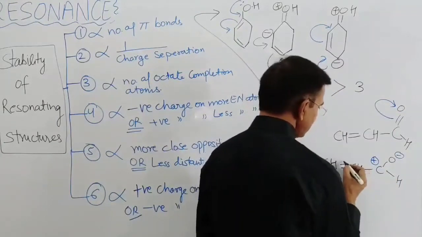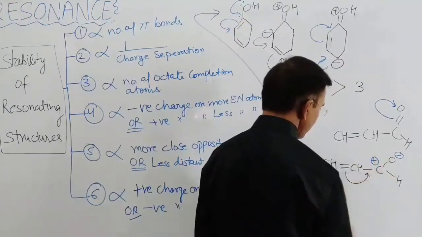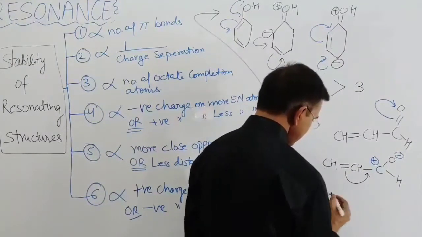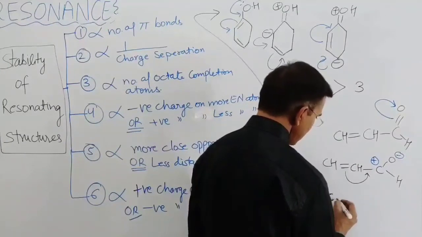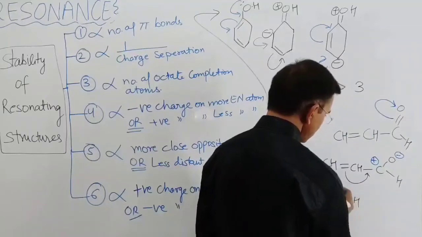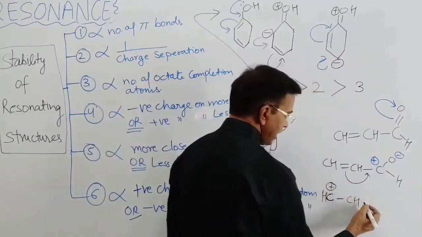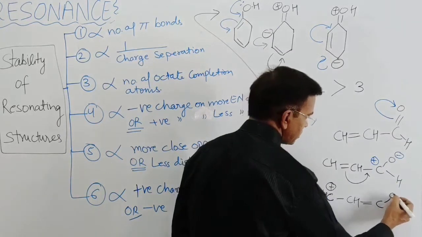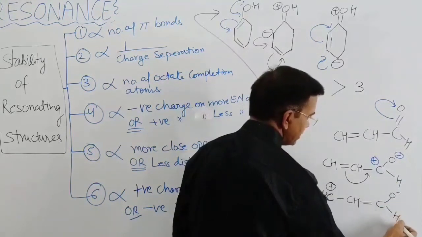Now the pi electron movement takes place again, and the species is CH single bond CH, positive charge on this, and double bond C, oxygen negative, and hydrogen.